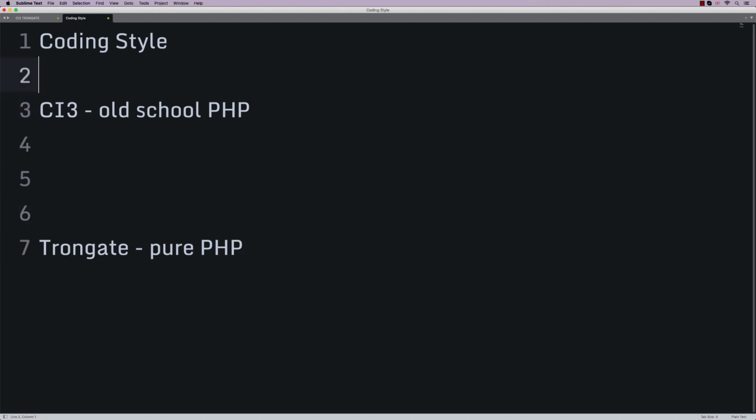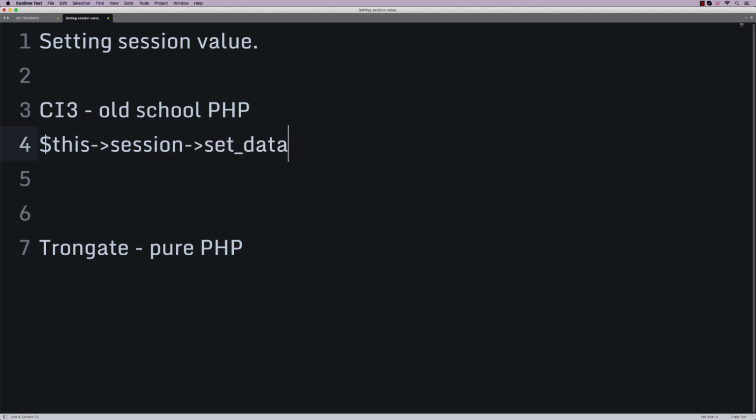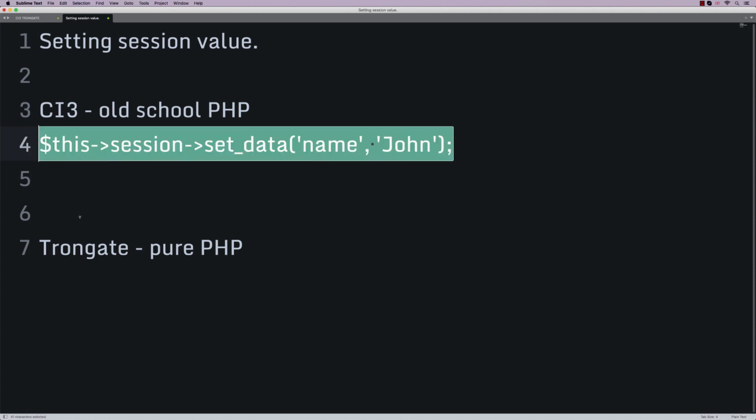So let's imagine we are doing something like setting a session variable or a session value, right? With CI3, you would say something like this: session set data name is John, or something like that. I think that's right. I hope it is. It might not be quite right, but it's that kind of idea.